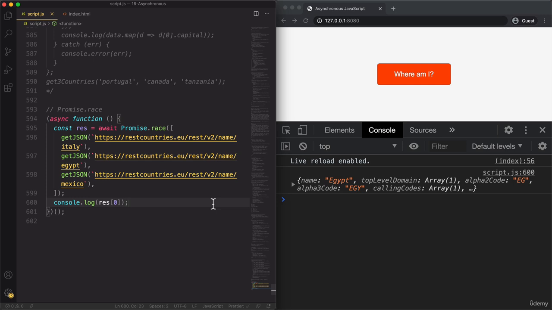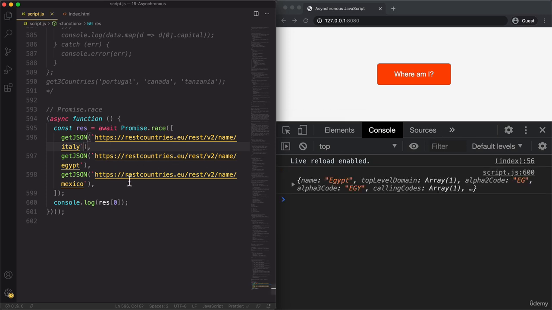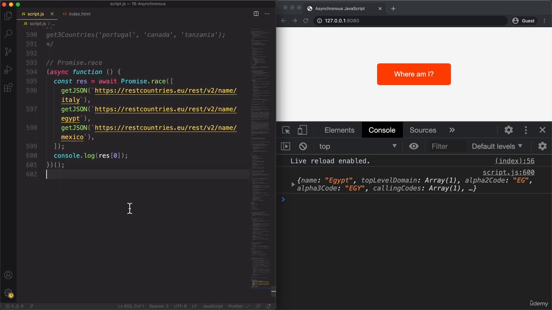Now a promise that gets rejected can actually also win the race. And so we say that promise.race short circuits whenever one of the promises gets settled. And so again, that means no matter if fulfilled or rejected. So let's try some weird name here. And so now it is the rejected promise that won, basically. But let's go back here to as it was and see another example, because in the real world, promise.race is actually very useful to prevent against never-ending promises or also very long-running promises.